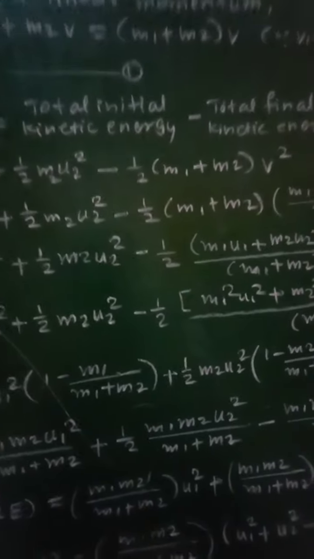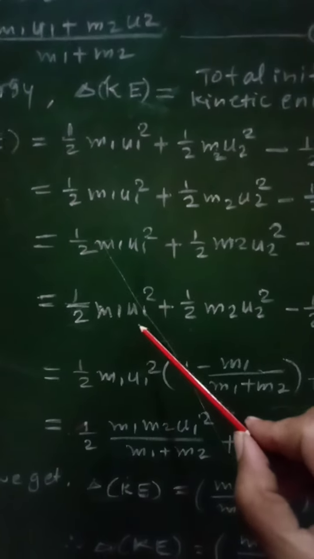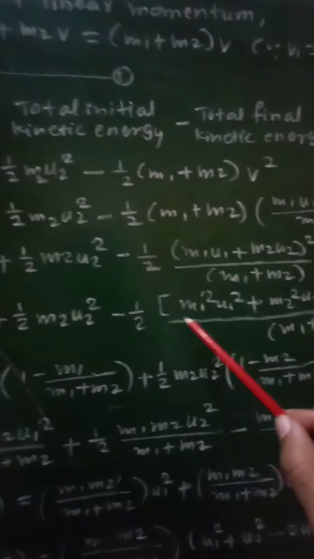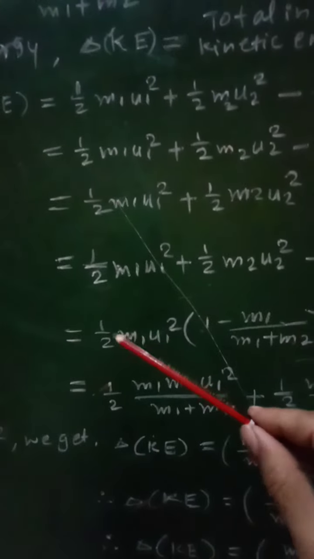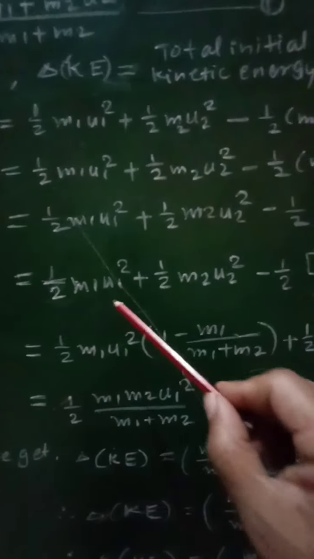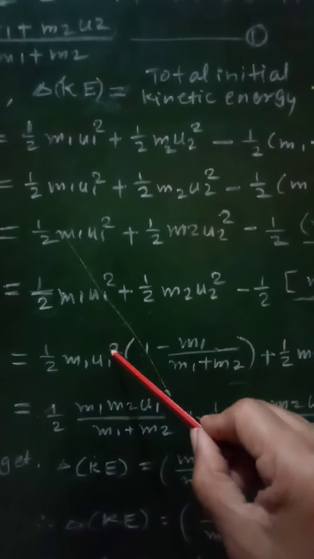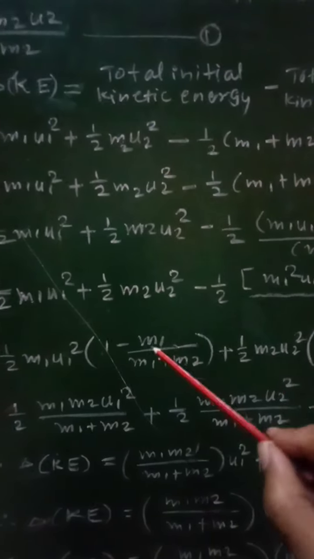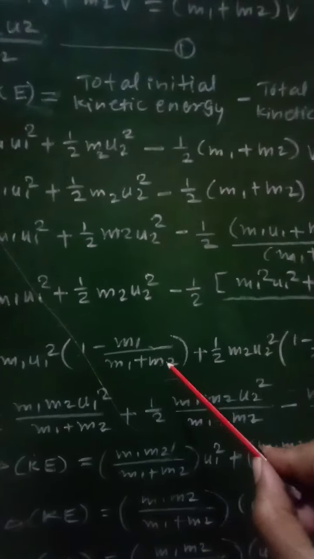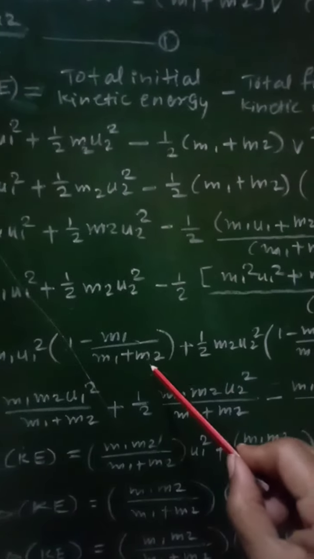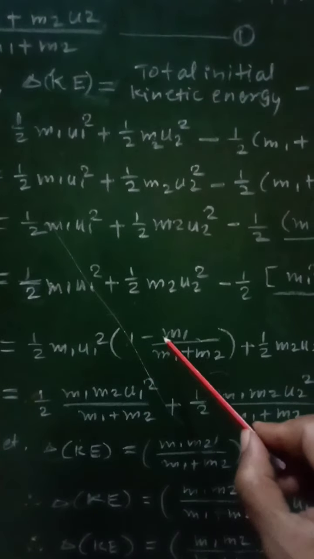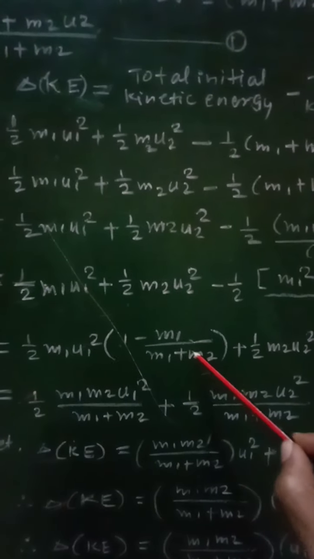Now further we will get the terms of u1 square. These two terms will be taken together, therefore we will get half m1 u1 square taking common from these two terms. Here 1 will be left, and this will become minus, m1 will be left here, so m1 upon m1 plus m2. This denominator will be written as it is, so that we will get half m1 u1 square into 1 minus m1 upon m1 plus m2.